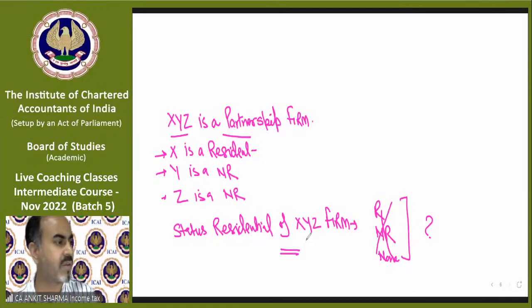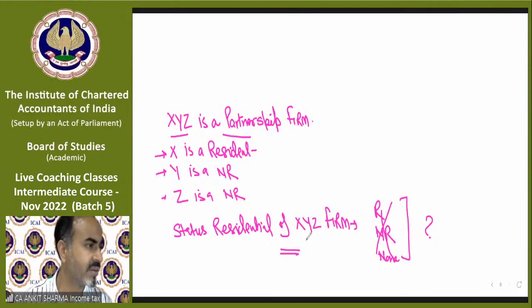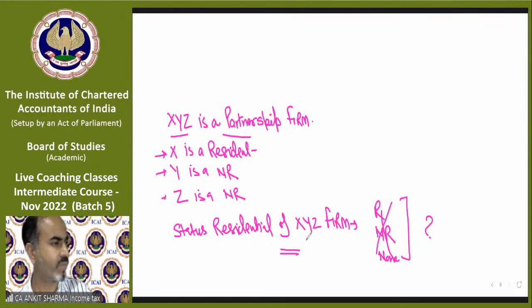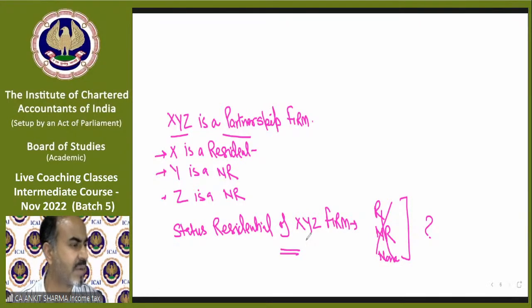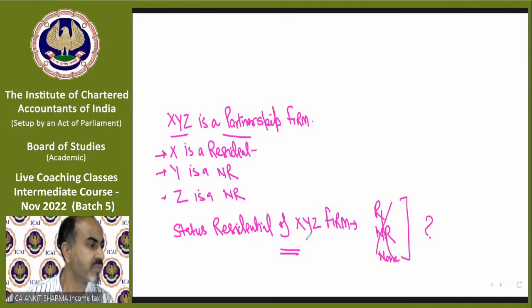A deemed resident will always be treated as a not ordinary resident. They are the same thing. So if there's a deemed resident, automatically it is a not ordinary resident. Shruti was asking that. Will a question come in the examination for deemed resident? Anything can come in examination, Darshan.